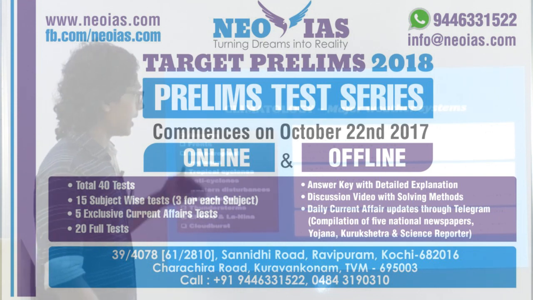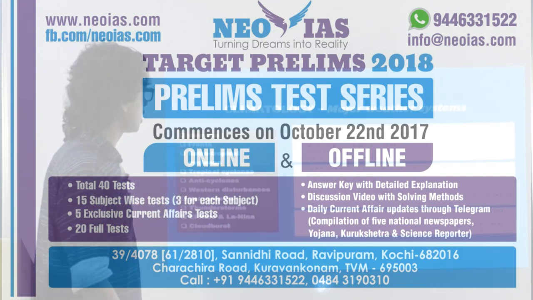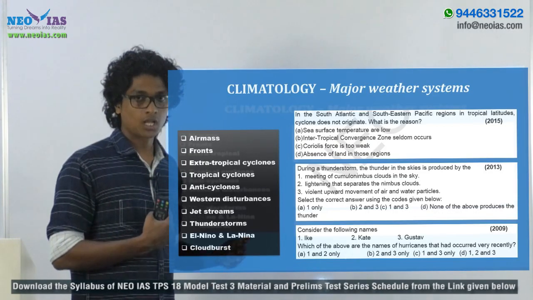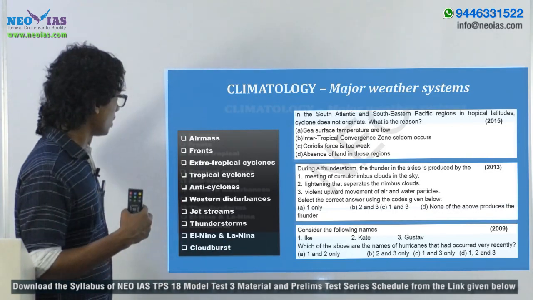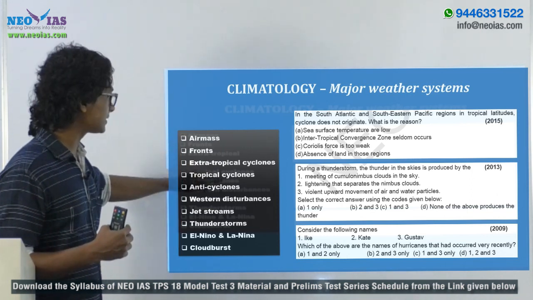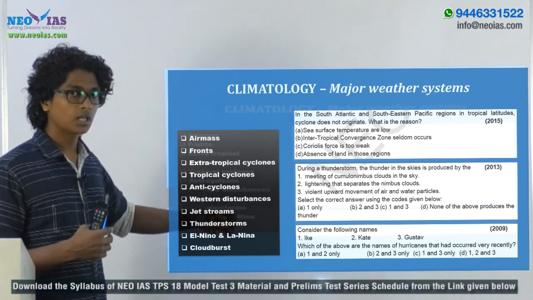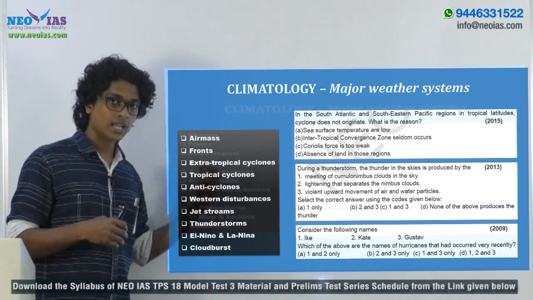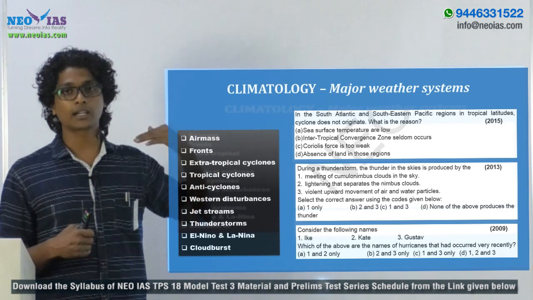Now the next one, another very important module, which is the major weather systems. Under the major weather systems, the weather systems which you have to cover are: 1. Air mass, front, extratropical cyclones, tropical cyclones, the western disturbance, jet streams, thunderstorms, El Nino, La Nina, and cloudburst.